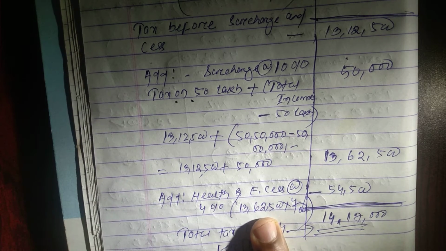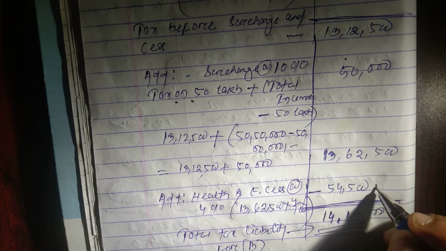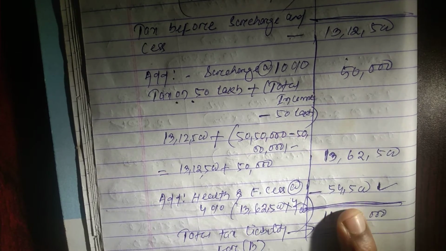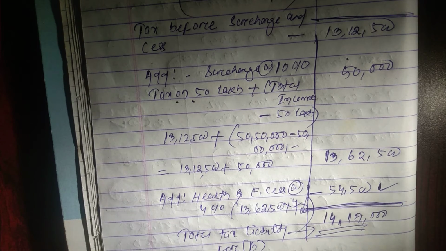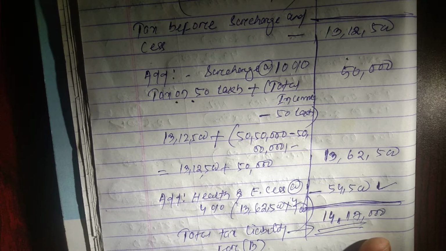4%. So the cess will be 54,500, and the remaining tax liability will be 14,17,000. In case of A,